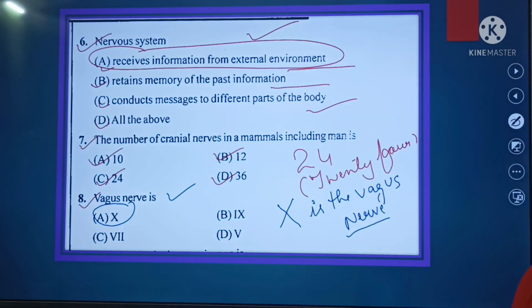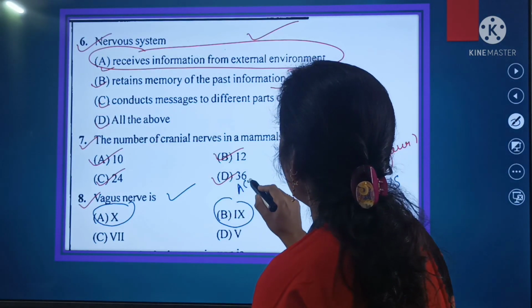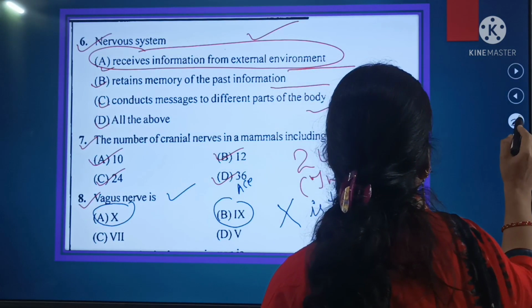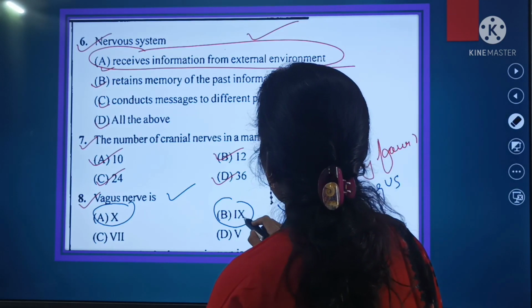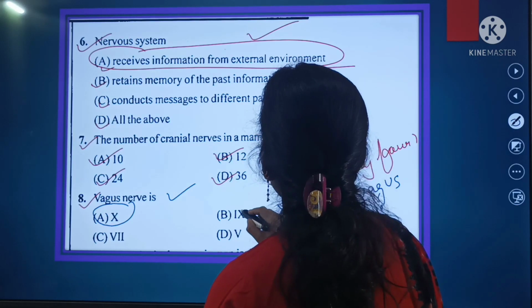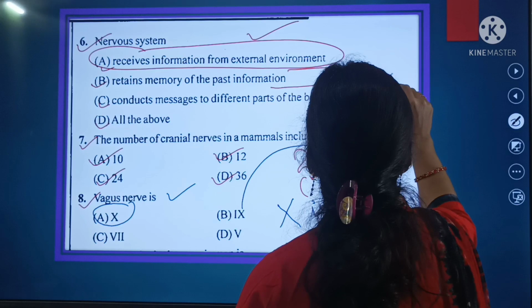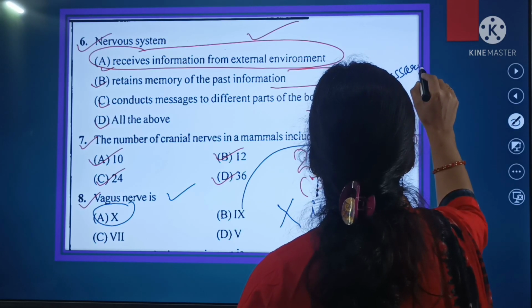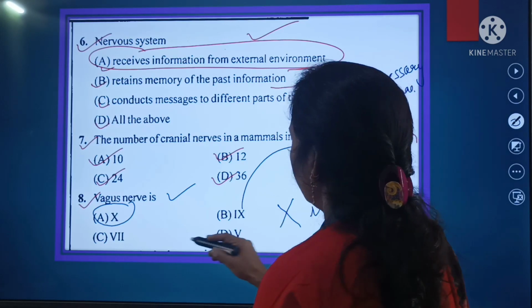10 is the vagus nerve. 10 जो है बेटे, that is the vagus nerve. 9 nerve is accessory spinal. This is accessory. यहाँ लिख देते हैं इसको. 9 is accessory spinal. Accessory spinal. This is the 9.